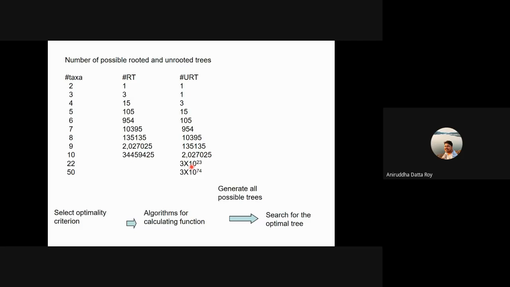Okay, so I had briefly touched upon some tricks that some of these programs use. They're basically called heuristic searches. Maybe you can search for it in the phylogenetic handbook that we have given you on what heuristic searches are. It should be fairly simple for you to figure it out.